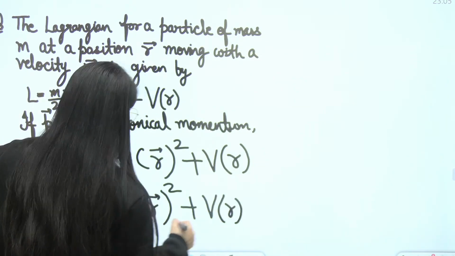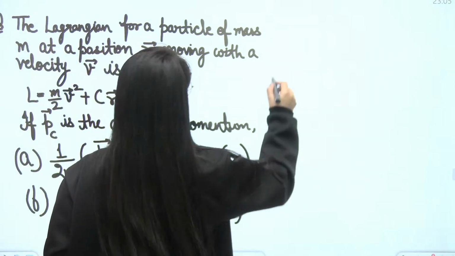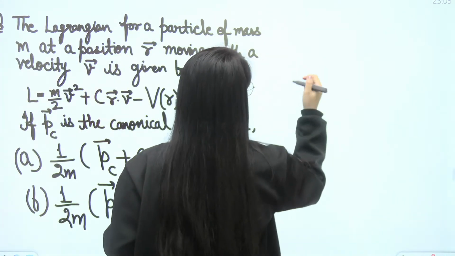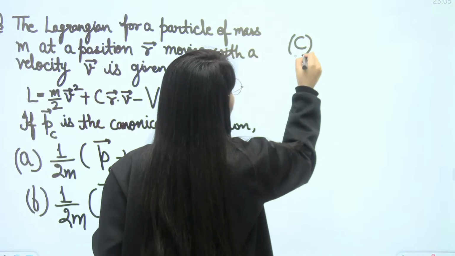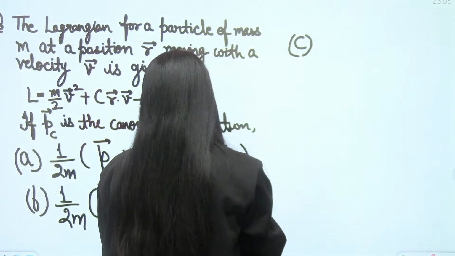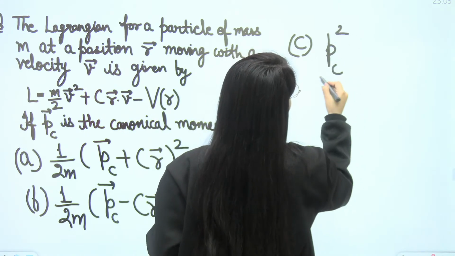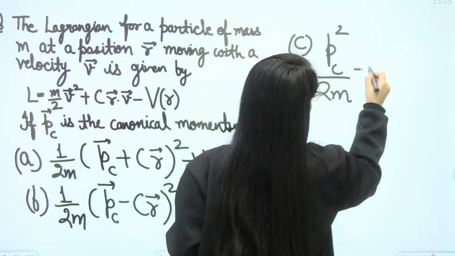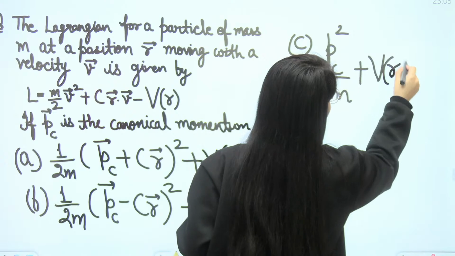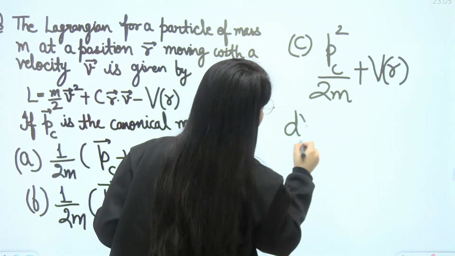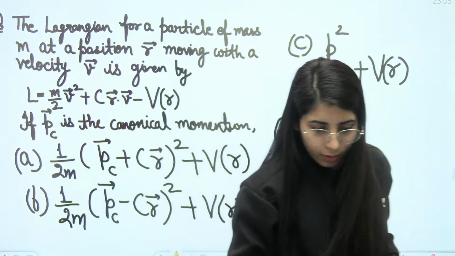Once you get it done, you can mention your answer in the comments. Option C I'm going to write here. Option C is P_c square upon 2m plus V(r). Let me just check whether it is clearly visible.